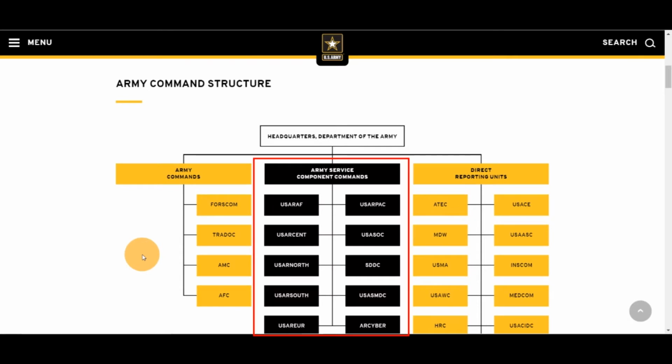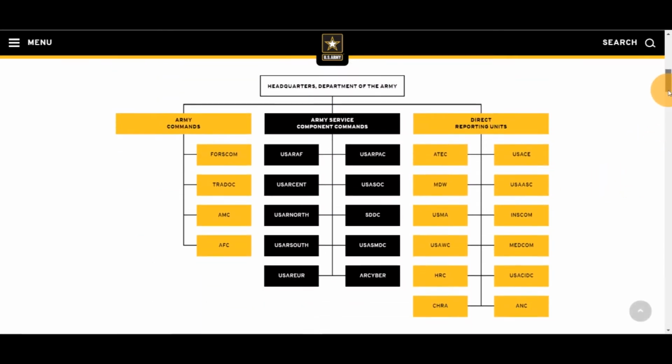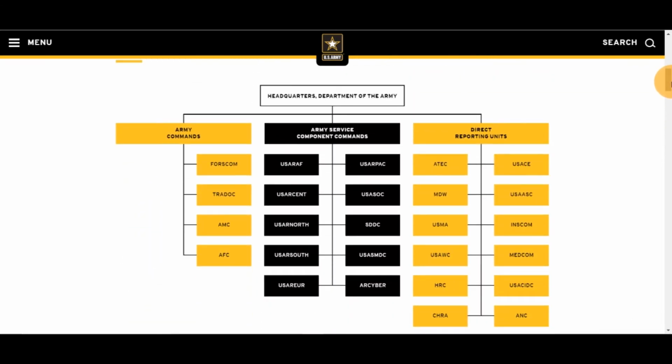Category 2, and would you look at that, there are those service component commands again. The formations in black are the organizations that persistently provide personnel and equipment to COCOMs, and thus are only under the Army for administrative purposes, i.e. ensure Army personnel can operate on the daily to meet the COCOM commander's needs.